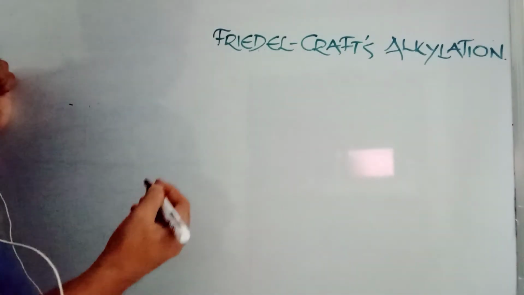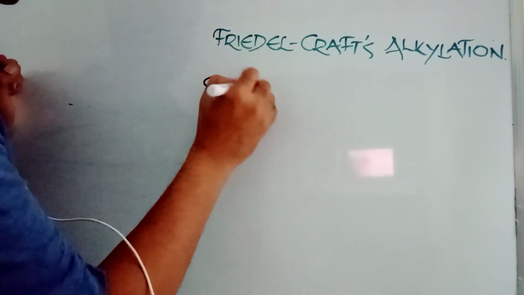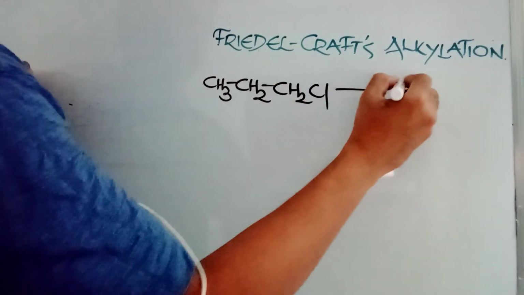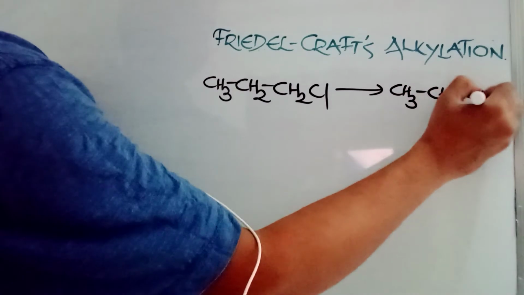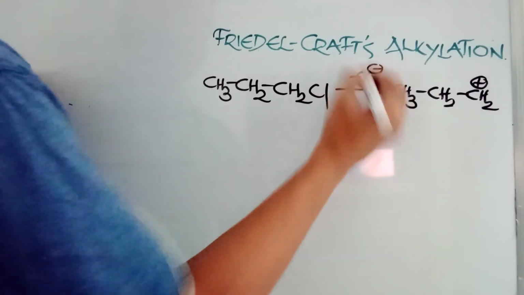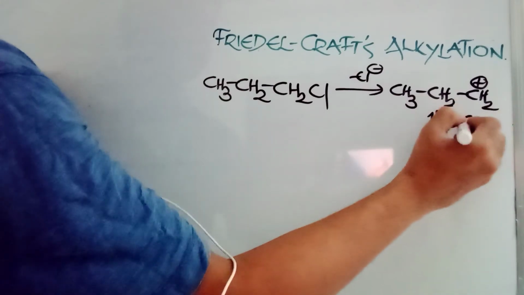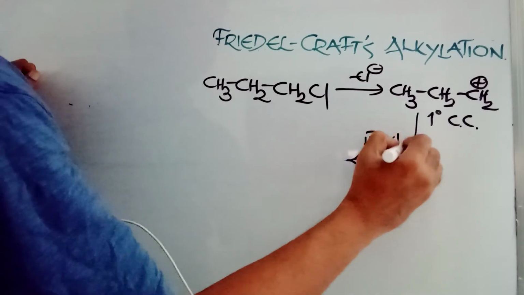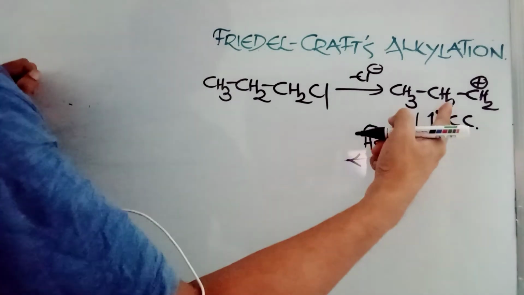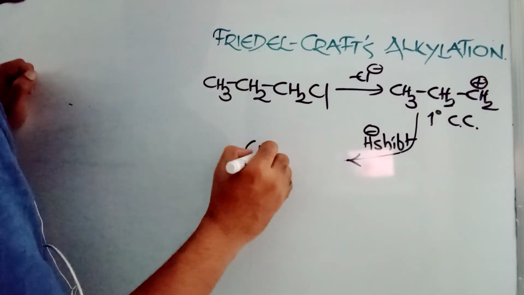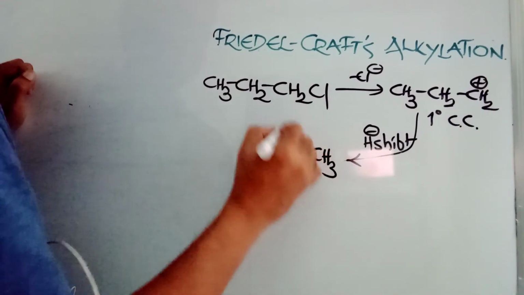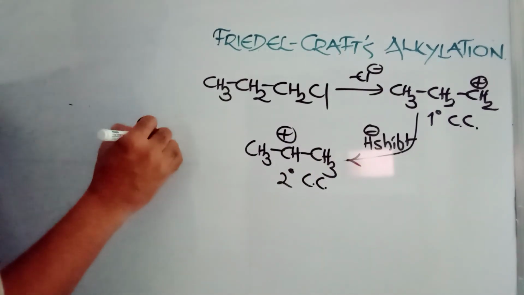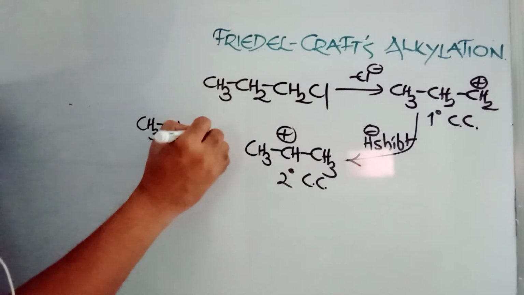Let us take n-propyl chloride, CH3CH2CH2Cl. After losing chlorine, it will become CH3CH2CH2 plus, which is a primary carbocation, a 1 degree carbocation. A 1 degree carbocation is less stable. So here there will be a hydride shift, H minus, from here to here. Because of that hydride shift, it will become CH3CH plus CH3, which is a secondary carbocation.